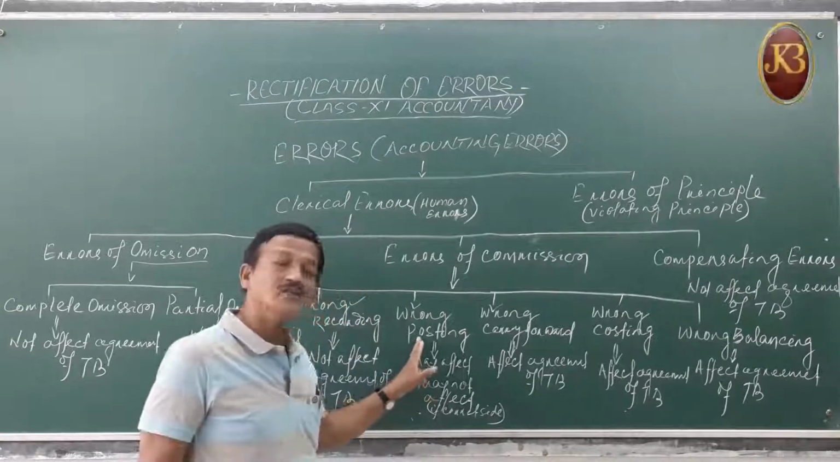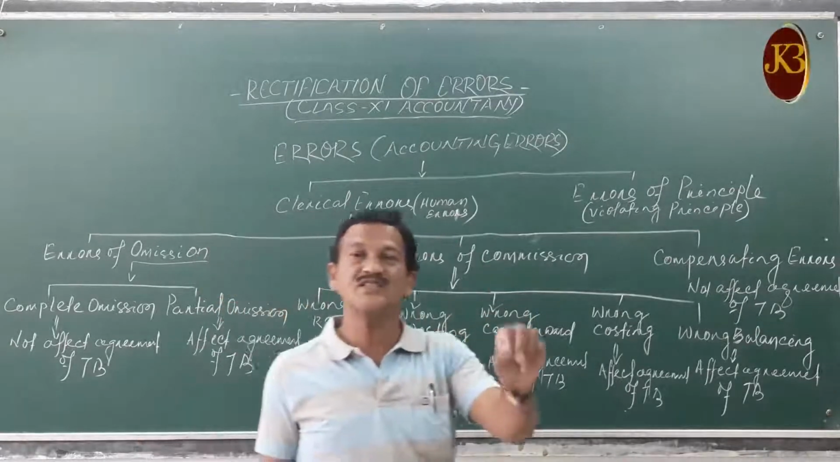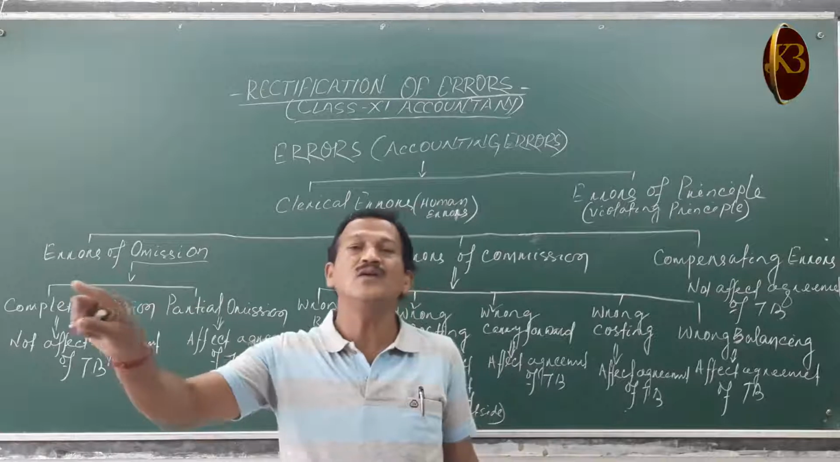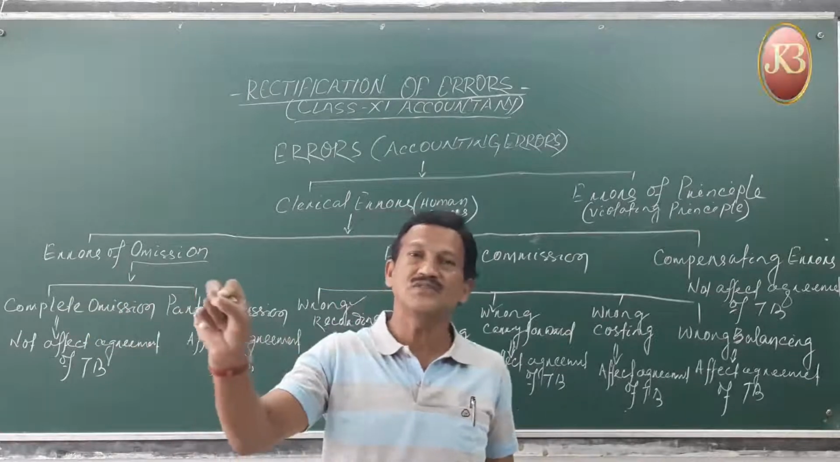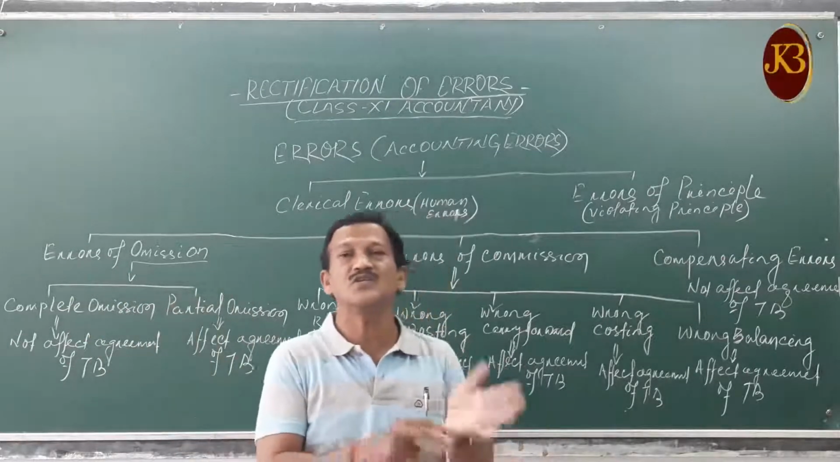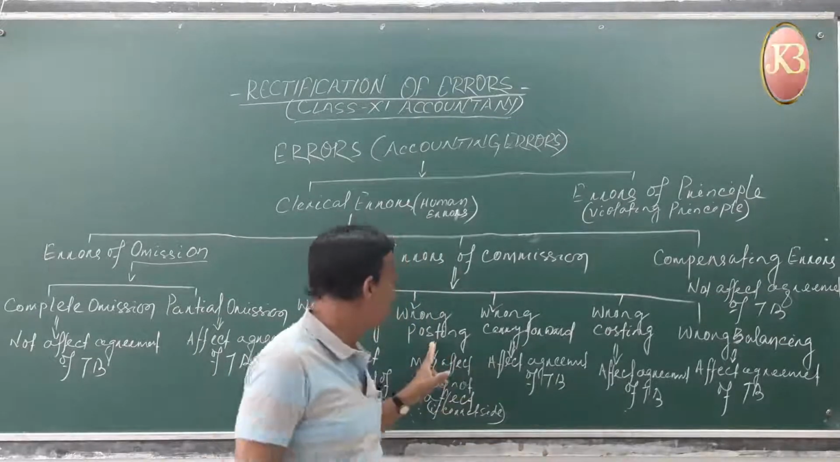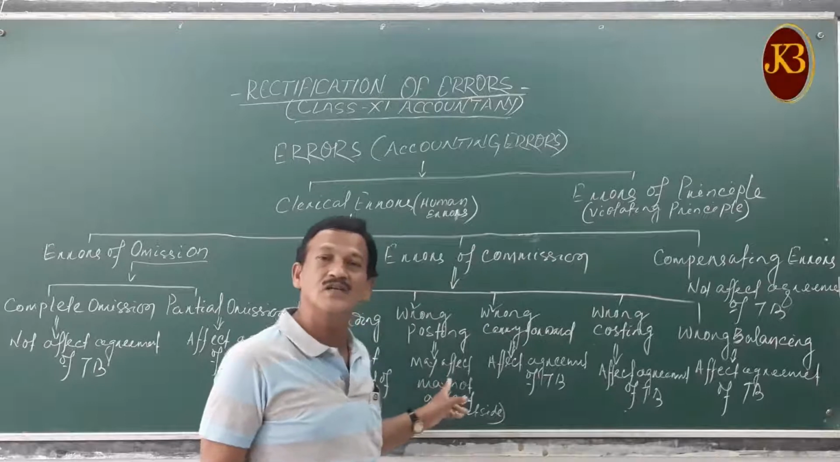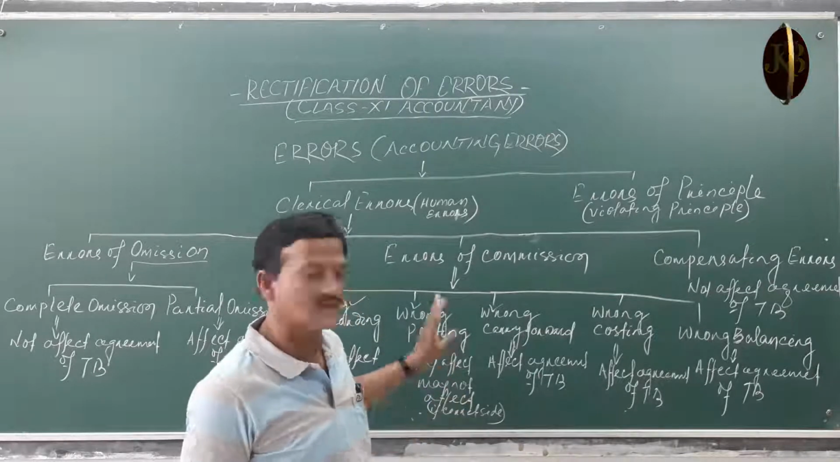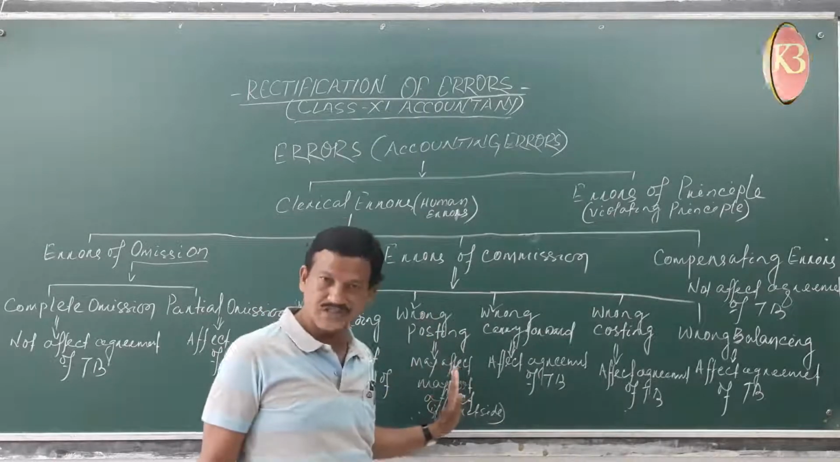But if you are wrong posting, that means Ram account should be debited by 5,200, instead of 5,200 you have debited 2,500. So that is the wrong posting. So that will affect your agreement of the trial balance. So that is the wrong posting.